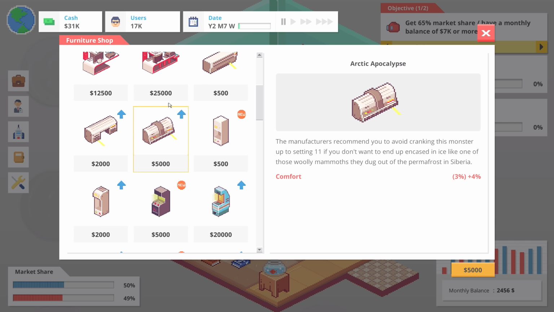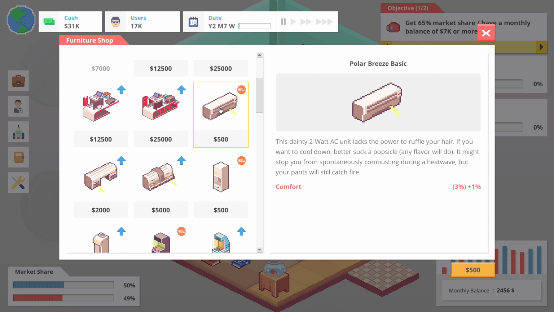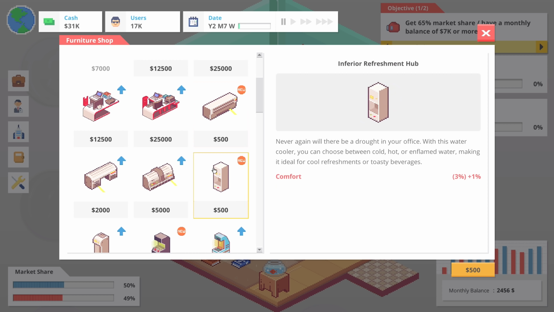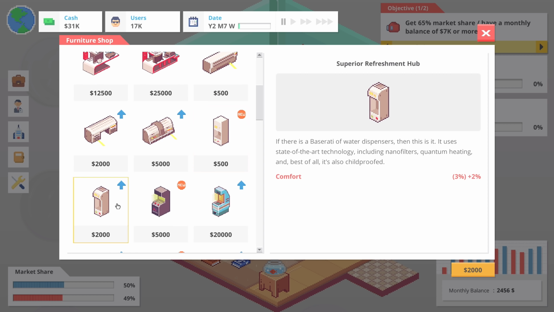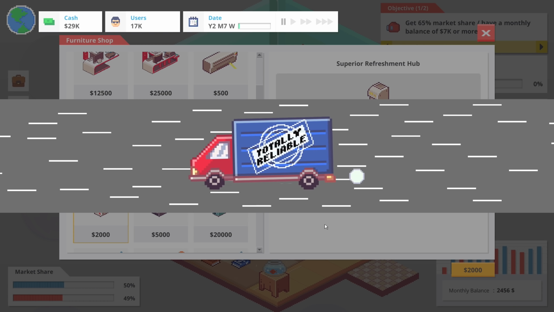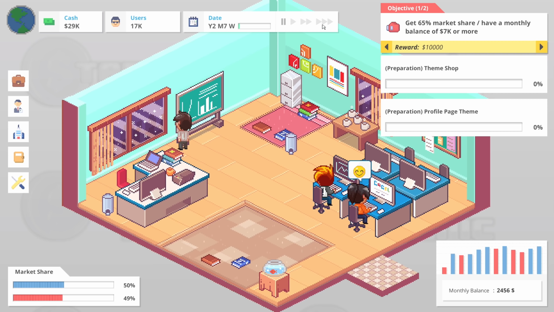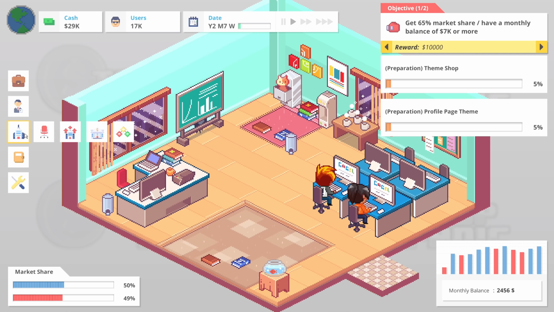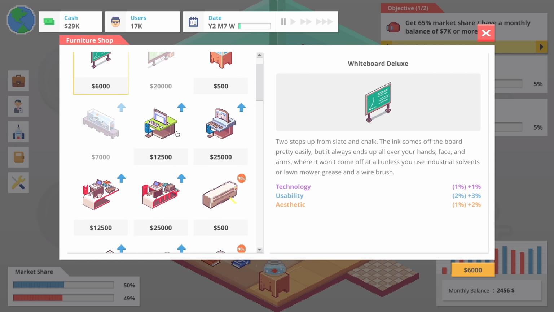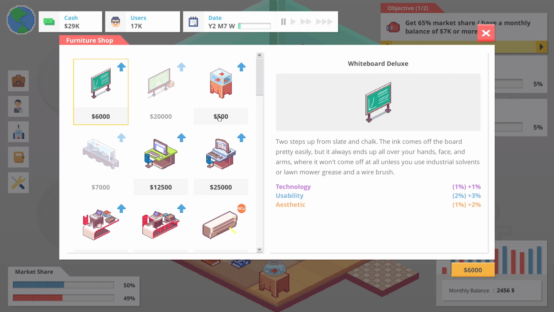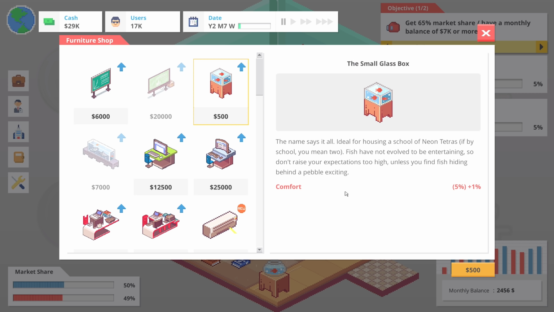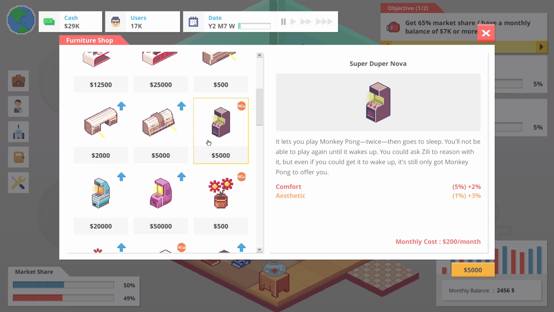So these are AC units. Okay. Let's go ahead and grab this because I think it might be a good idea. So we'll put that in the office and that's going to be refreshments, which will just improve comfort, like I said. I imagine improving comfort is certainly going to be a way to have their motivation stay up a little bit, I would imagine anyway.